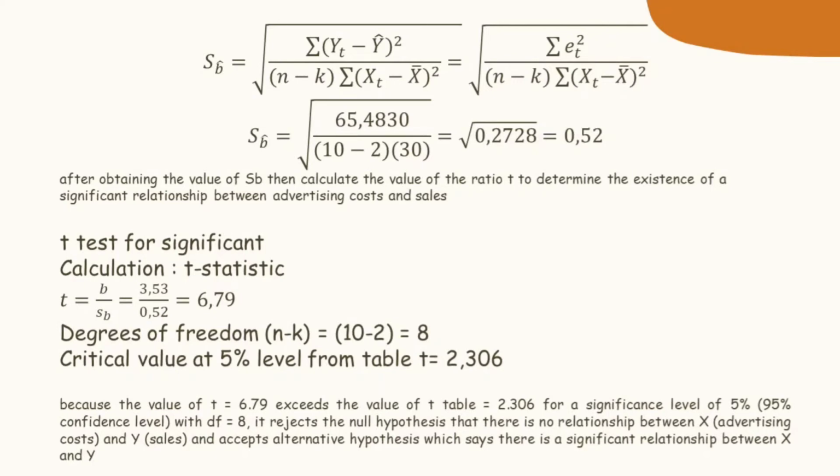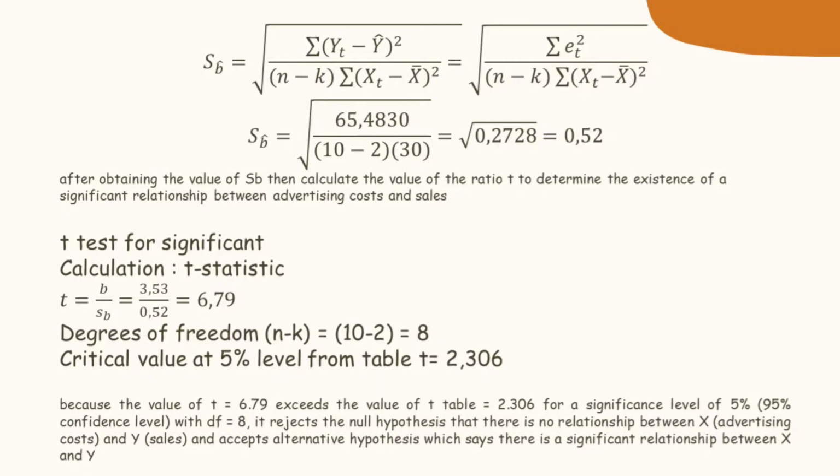This equals 3.53 divided by 0.52. This equals 6.79. The degrees of freedom, or N minus K, is 10 minus 2.